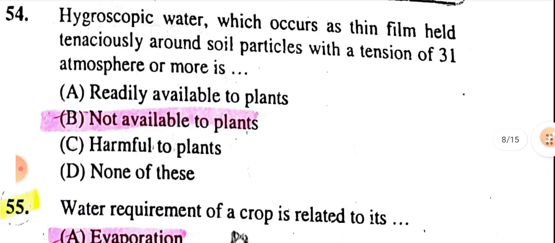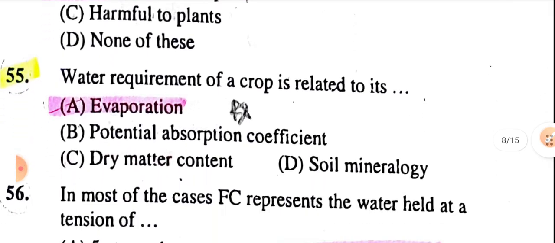C, critical growth stage. Water available to plant to the maximum extent is that held between field capacity and permanent wilting point. Hygroscopic water, which occurs as a thin film held tenaciously around the soil particle within tension of 31 atmosphere or more, is not available to plant.